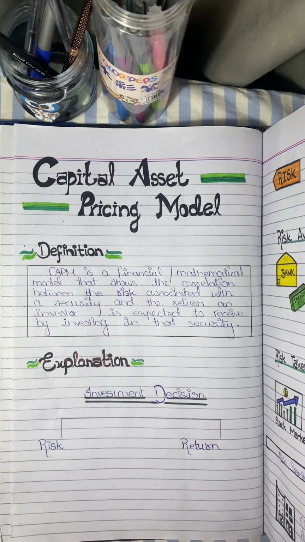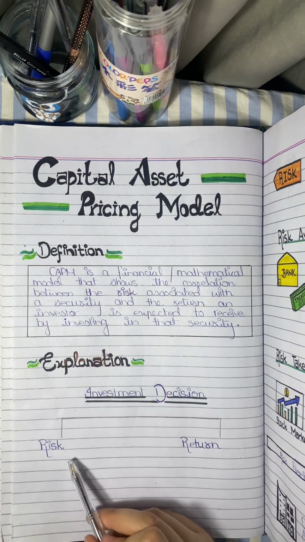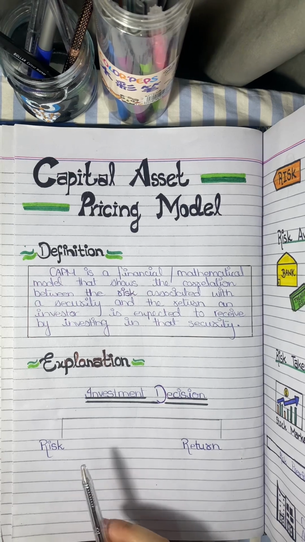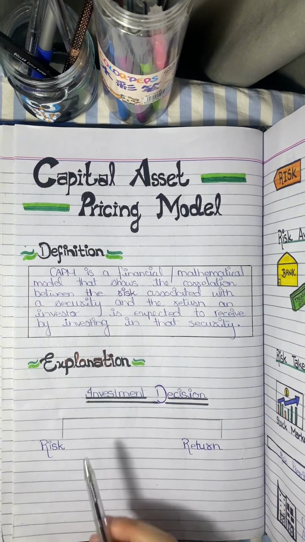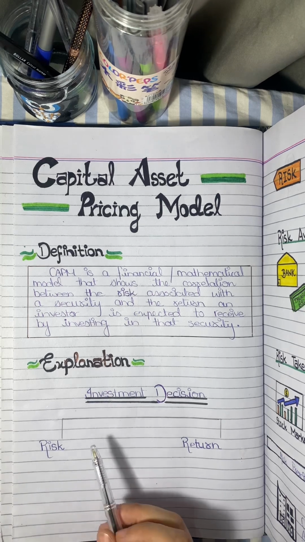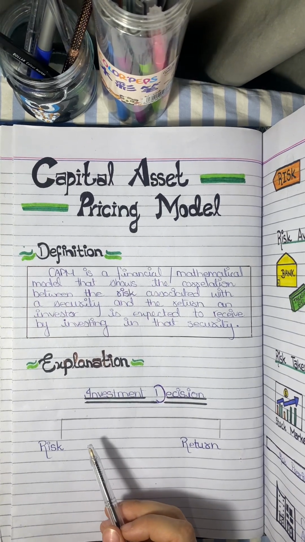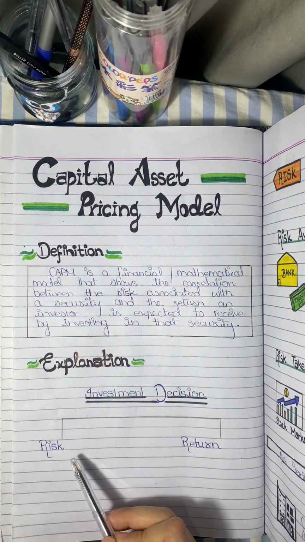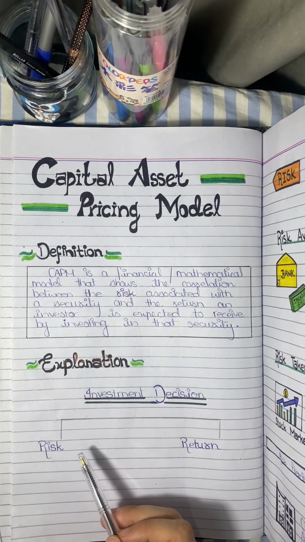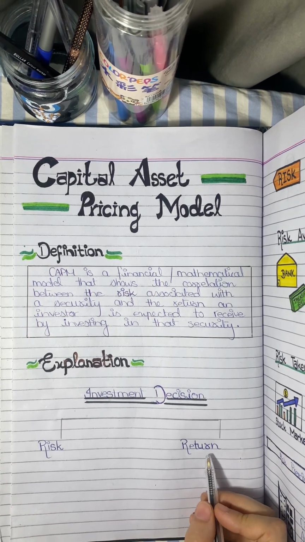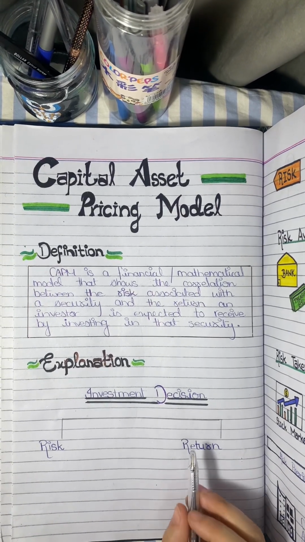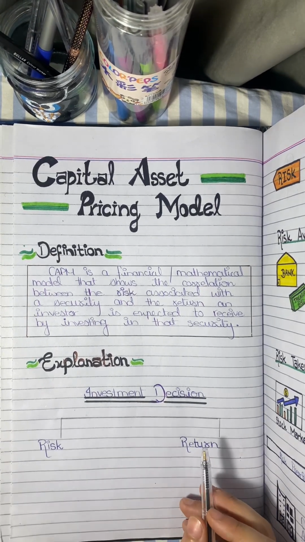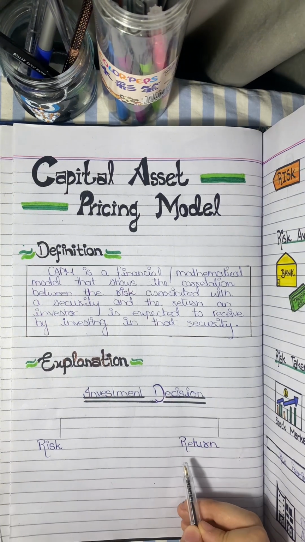Whenever someone is making an investment decision, there are two most important things they take into consideration. First of all, how much risk is associated with that investment? What level of risk is that investor going to bear by investing in a specific security? Secondly, how much return is that investor expected to, or guaranteed to, receive by making that specific investment decision or investing in a specific security?